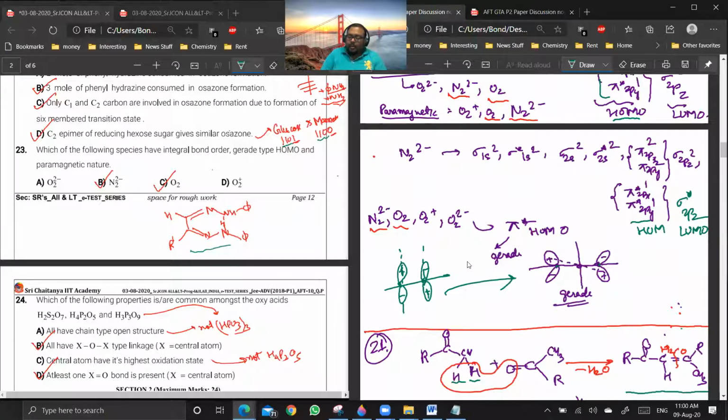See, this is a plus slope, this is a minus slope. They will cancel out each other. So the resultant electron density will decrease. This will be smaller than this whole lobe. I have drawn it a bit bigger, but it will be a bit smaller. And in the middle, you will have a nodal plane.